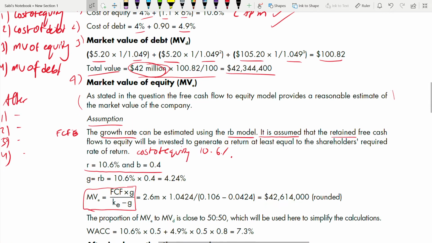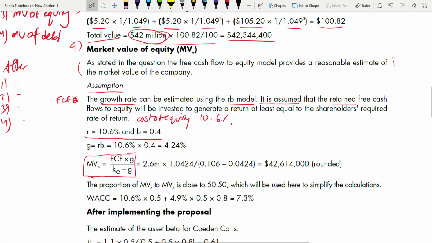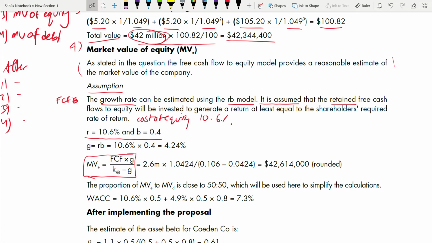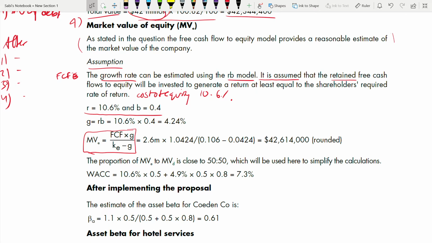Why is this figure given here? Don't try to memorize it. Okay. Memorizing will not lead you anywhere. So b into ROE is the formula for the growth, which is this 4.24%. Now using it, you can calculate. What was your free cash flow?